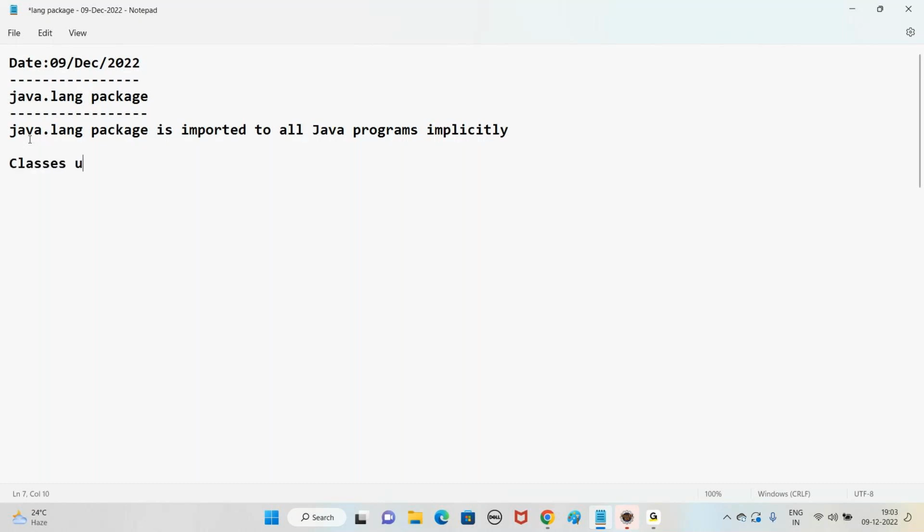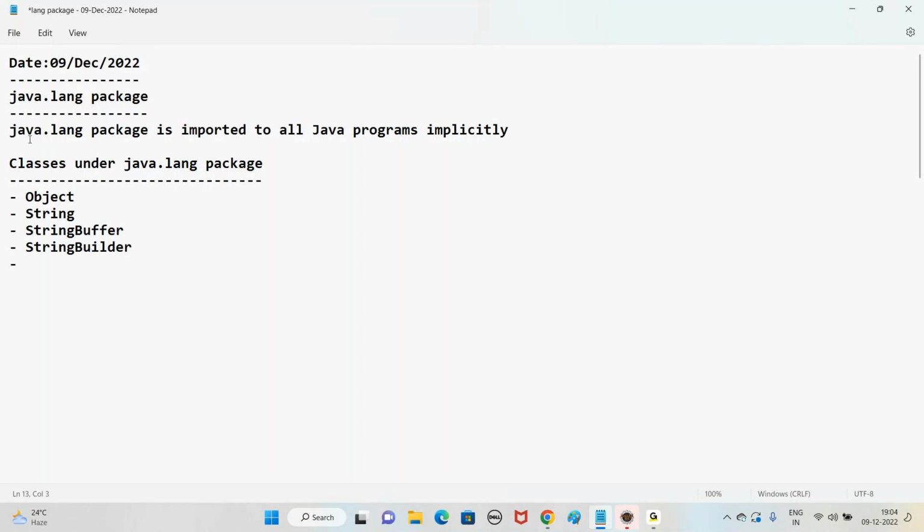So classes under java.lang package. They are Object, String, StringBuffer, StringBuilder, Math, Byte, System also belongs to this lang package, Byte, Short, Character, Integer, Long, Float, Double, and Boolean.